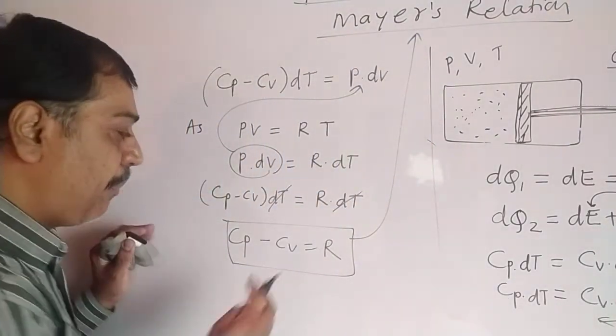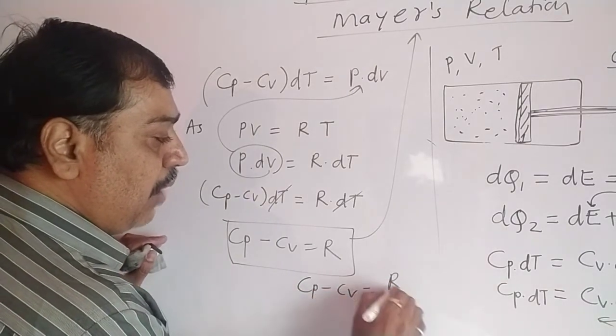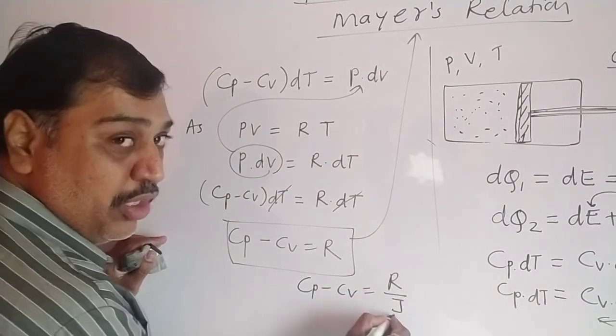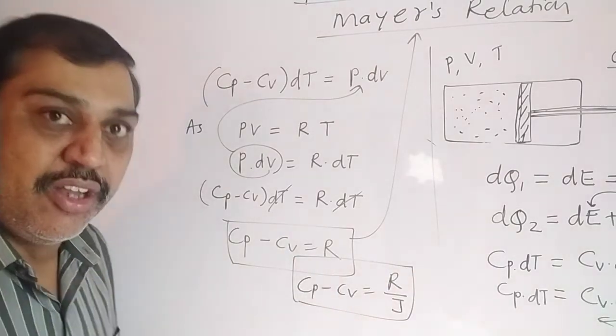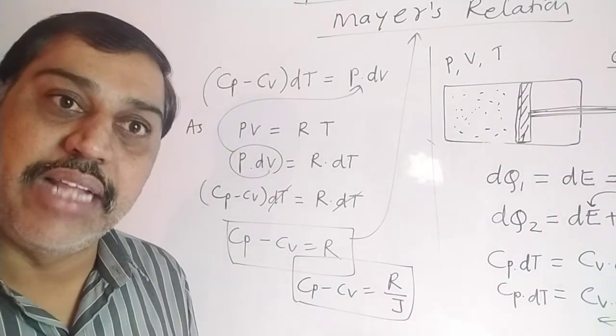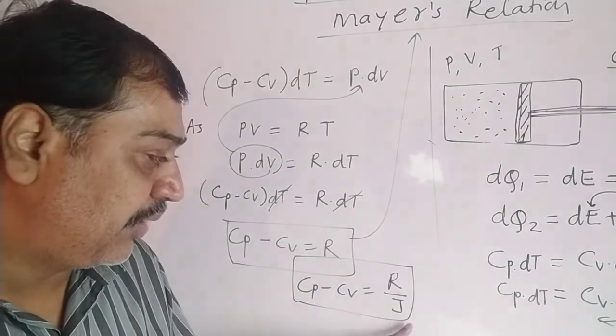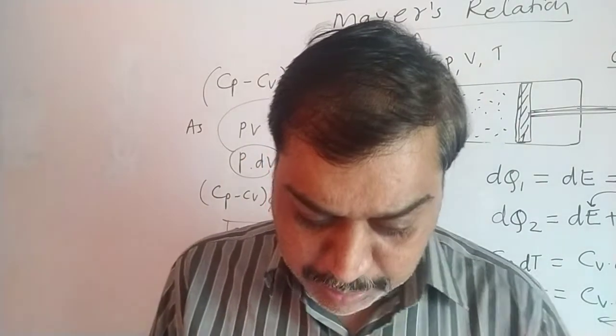So to find the proper formula, what they have done is Cp minus Cv equal to R by J. J is the joule equivalent. So this is a modified formula. The same relation gets modified because we know that heat and mechanical energy are not measured in the same unit. So if we divide by J, we get a proper value. And that is a perfect equation.